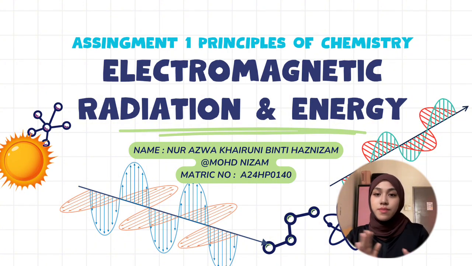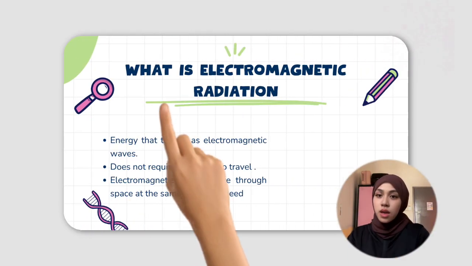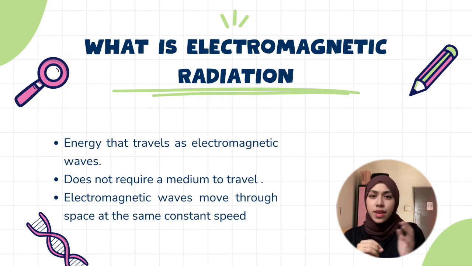Before we start, let me ask a simple question. Have you ever wondered how sunlight reaches the earth or how your phone receives signals? All of these involve a type of energy, and we call it electromagnetic radiation. Today I will be explaining what electromagnetic radiation is, its characteristics, and why it's important in our daily life.